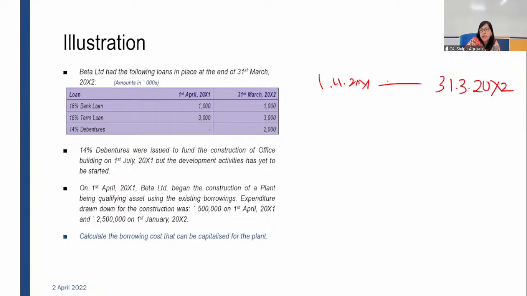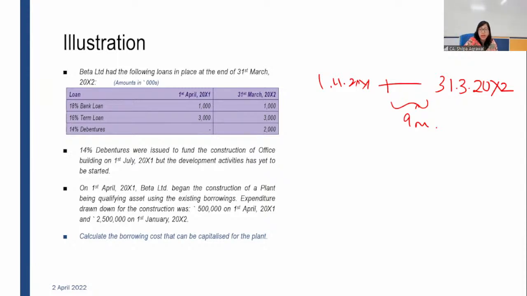So it will fall somewhere here. It means for 9 months: July, August, September, October, November, December, January, February, March. It comes to 9 months. So for 9 months you have to calculate the interest, and that is to be used for your weighted average.